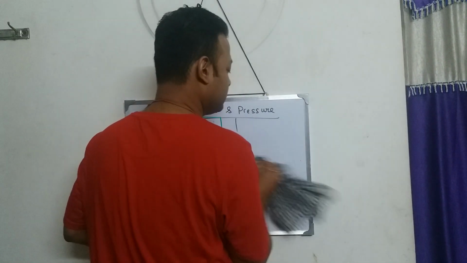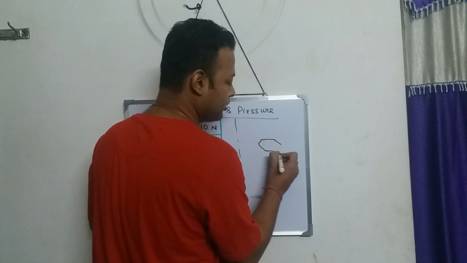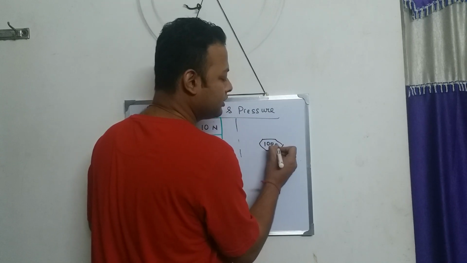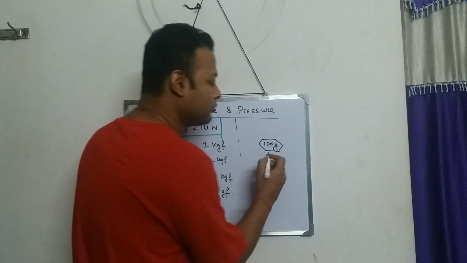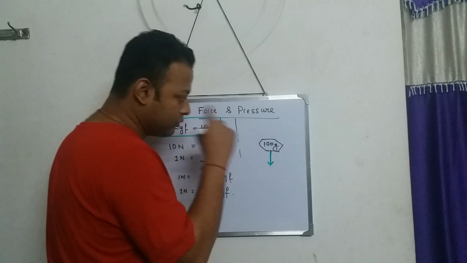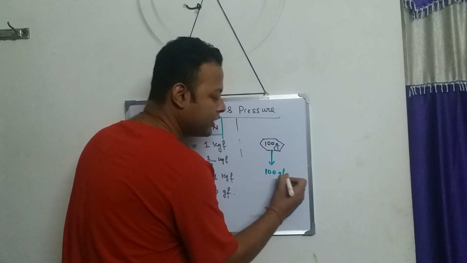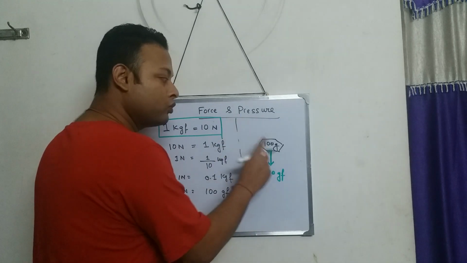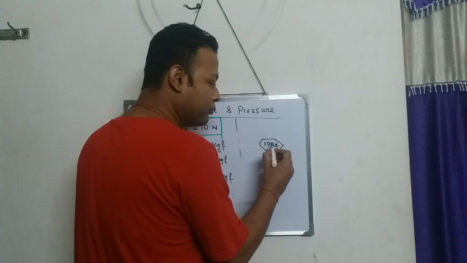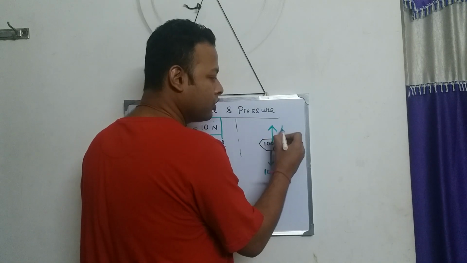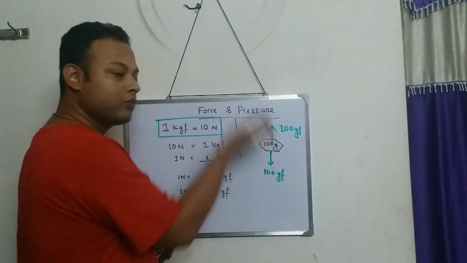So this is a body of mass 100 gram, and this body will be pulled down by a force of 100 gf. But I don't want this body to go downward, so I have to apply an opposite force of 100 gf in the upward direction.